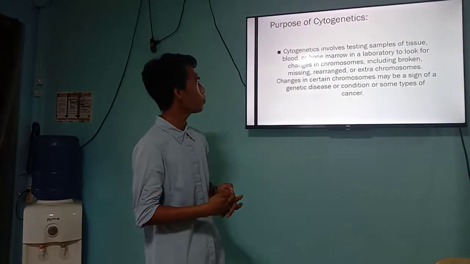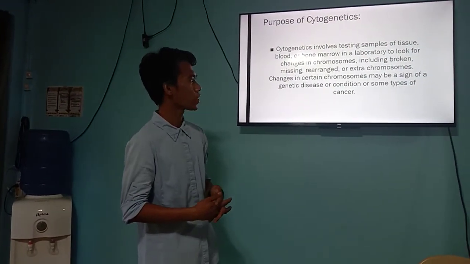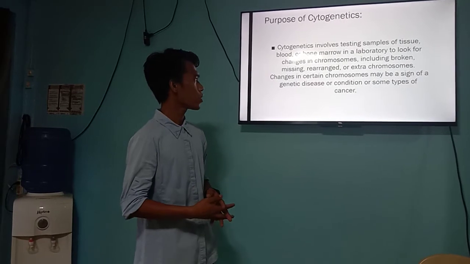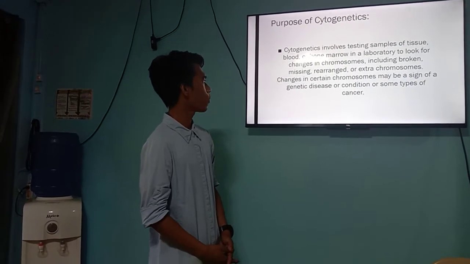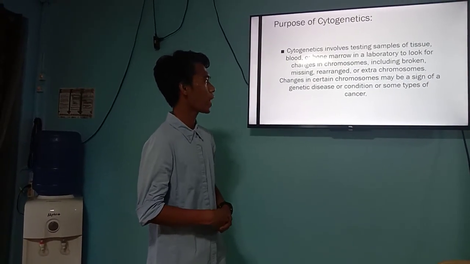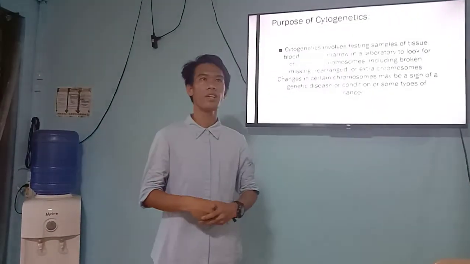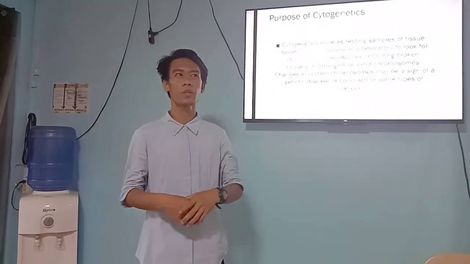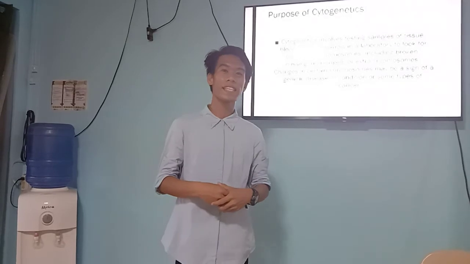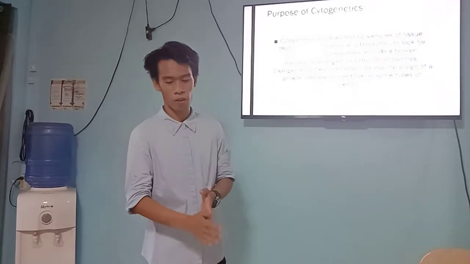So, including broken, missing, or rearranged or extra chromosomes. So, changes in certain chromosomes may be a sign of a genetic disease or condition or some types of cancer. So, yun nga, nagkakaroon siya ng sakit sa isang tao or an organism.